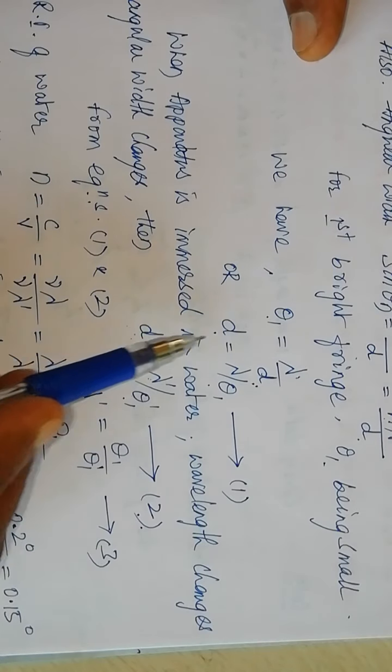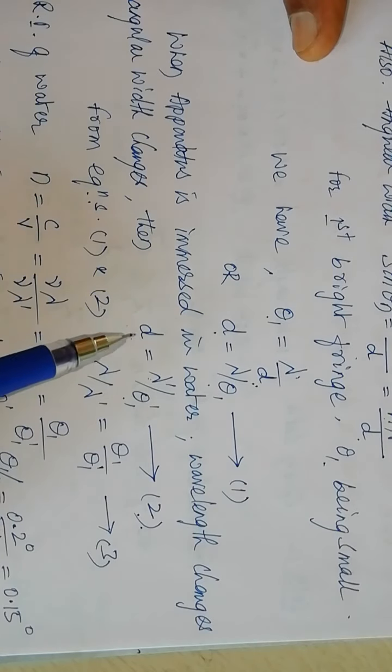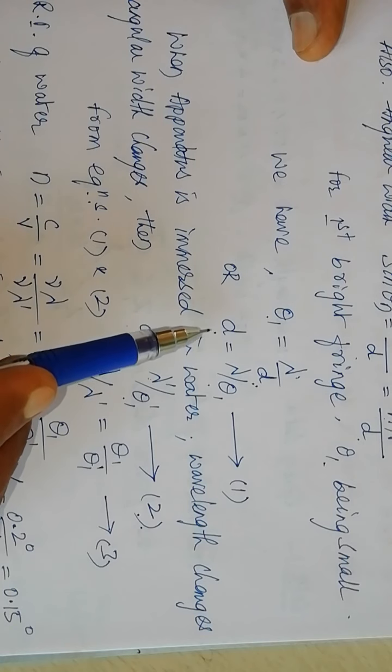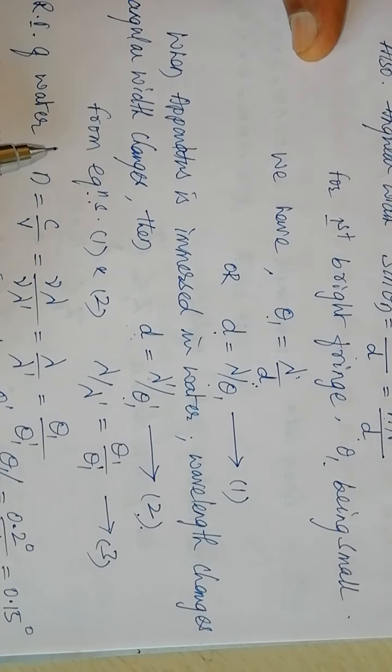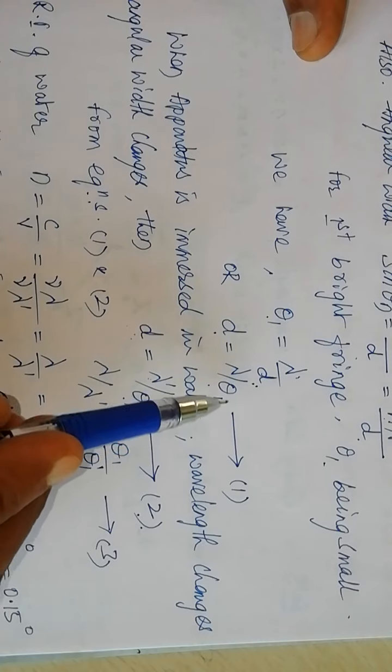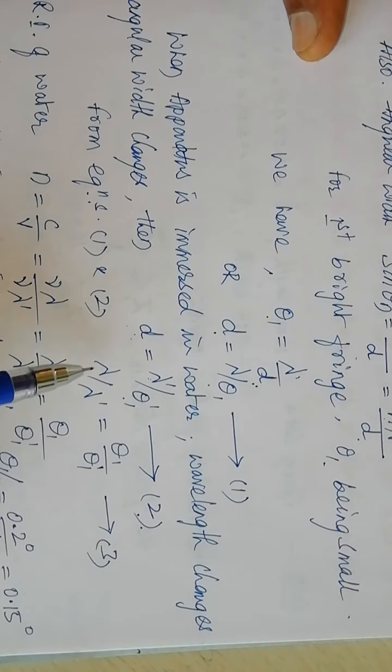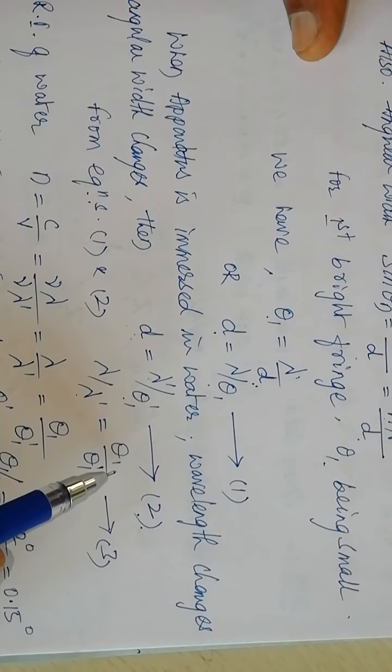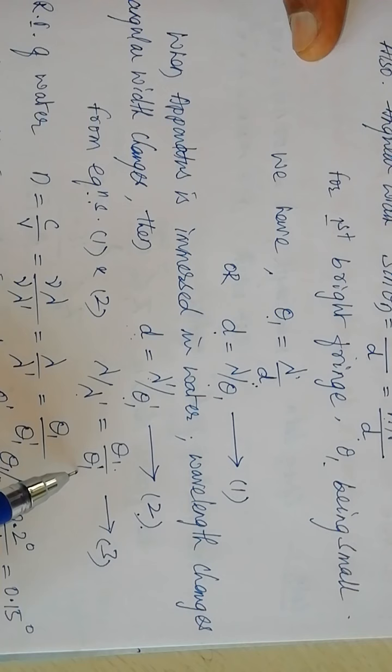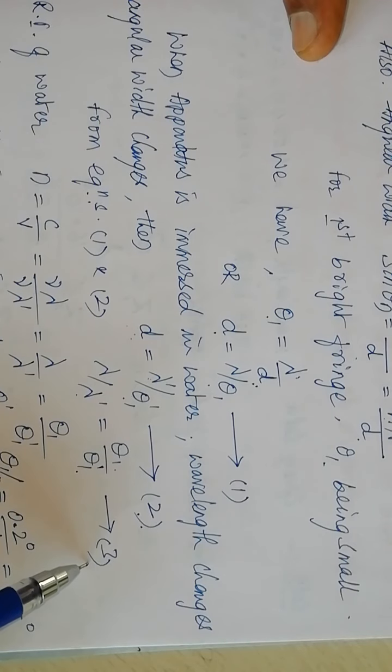The distance of separation between the two slits doesn't change whether you conduct the experiment in air or water. Then equating the right hand side quantities from equations 1 and 2, we get lambda by lambda dash is theta 1 divided by theta 1 dash. Let us call this equation 3.